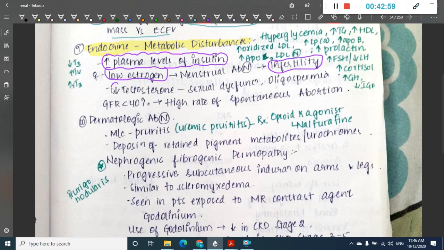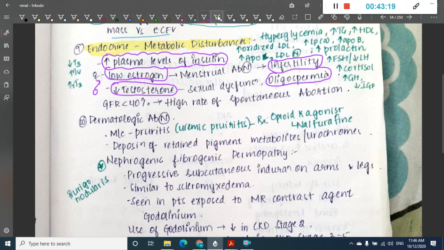In males, there is decreased testosterone. This decreased testosterone in males can lead to oligospermia. There is decreased sperm production. That is oligospermia, seen because of decreased testosterone. Infertility in females is seen because of low estrogen, that is due to menstrual abnormalities.